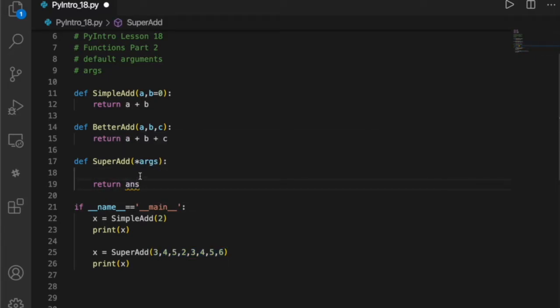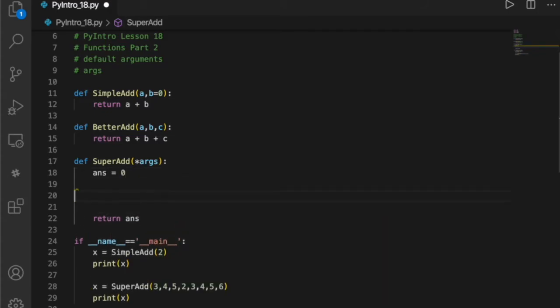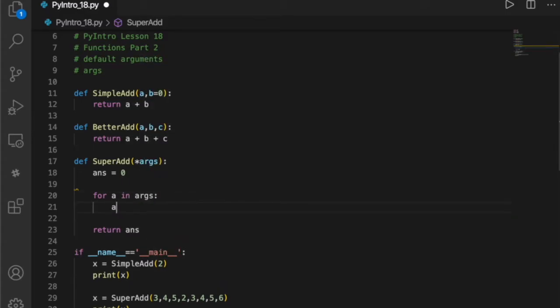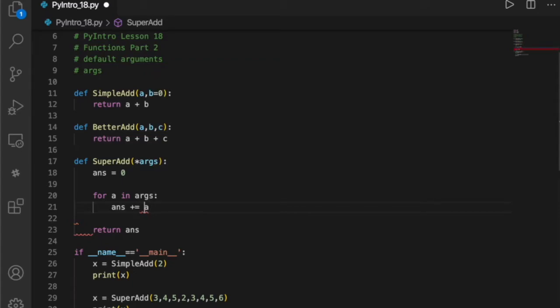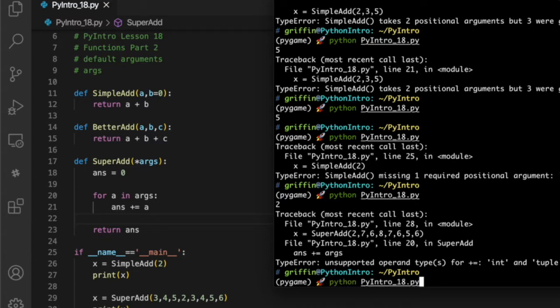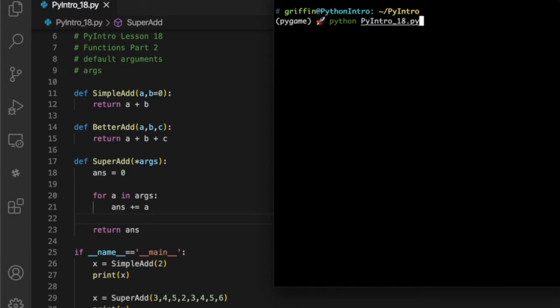So let's say answer is equal to 0, and then I'll just loop through args: for a in args, answer plus equals a, and then we return the answer. If I run my program, you can see I was having some issues earlier because I'm not paying attention. There, we get our answer, 32, and I'm assuming that's correct with all those. So that's pretty cool, right? That means we can have a variable number of arguments.